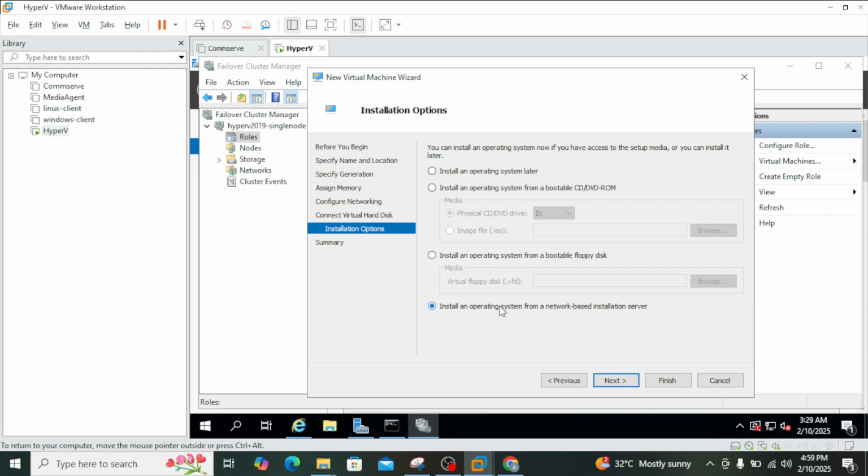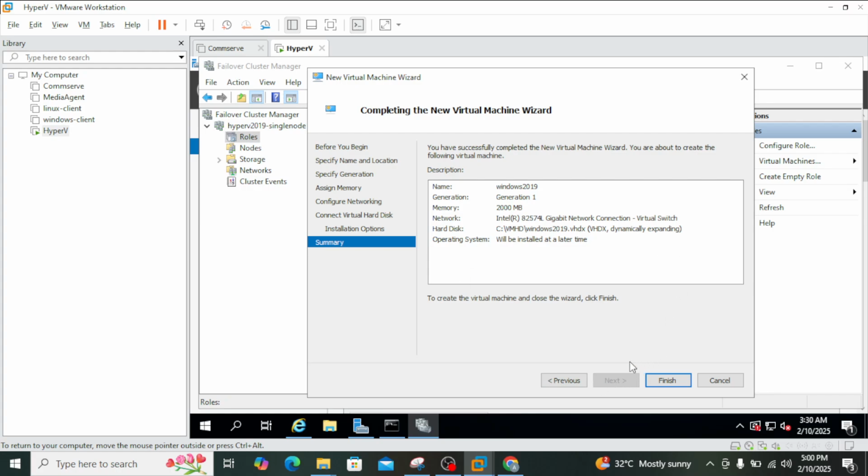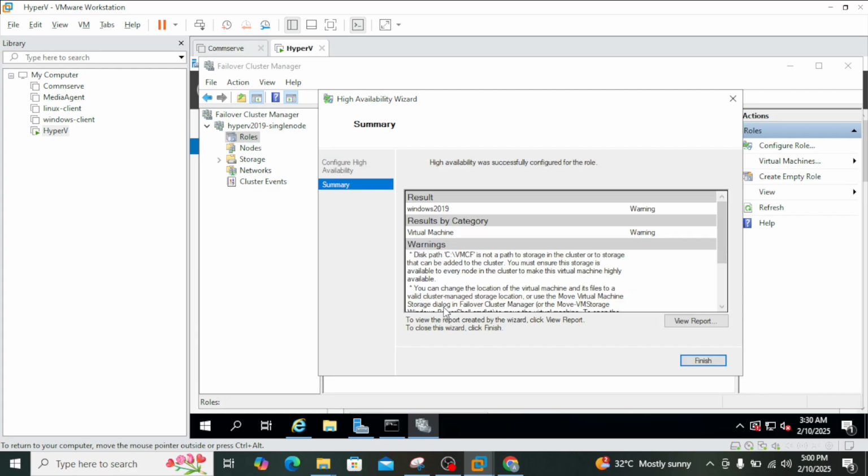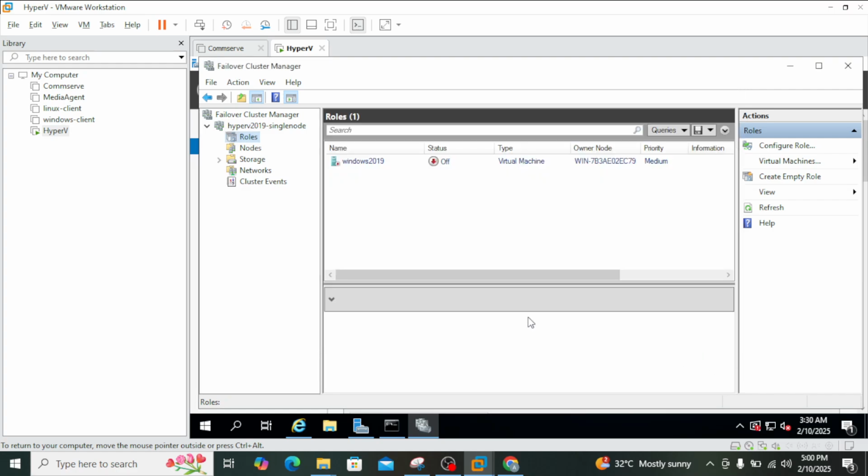Next, and install the operating system. Here I'll choose install the operating system later. Click on next, because I have to copy the ISO, so you can see that. Click on finish. And similarly, let's create another virtual machine. Okay, that one should be fine, because it says that it's not a path to the cluster, since I don't have the virtual SAN configured, so it's created on the same Hyper-V node. It should be fine. Click on finish.